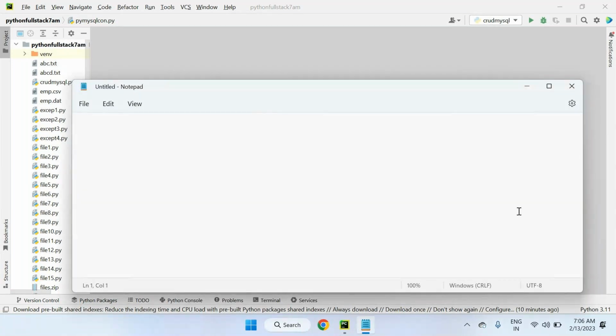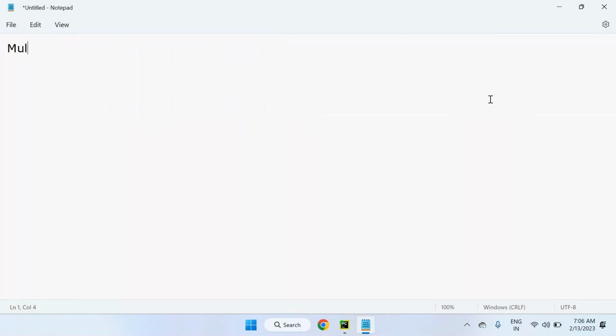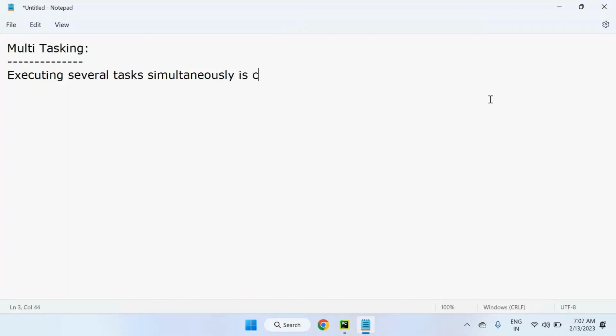Before discussing multi-threading, I need to talk about multitasking. What is multitasking? Simply, multitasking means executing several tasks simultaneously. Executing several tasks simultaneously is called multitasking.